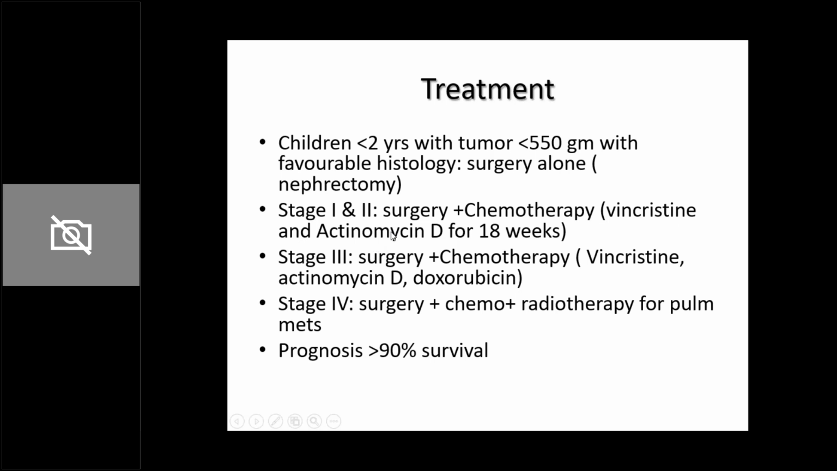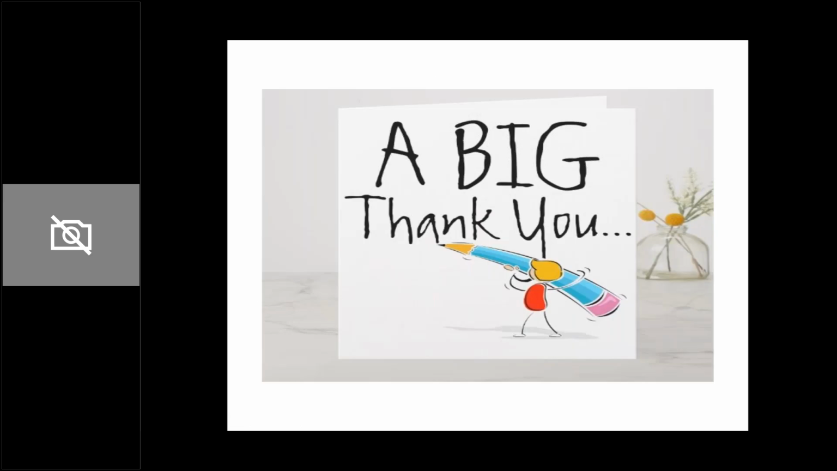So the treatment depends on the stage. Stage 1 and 2, you do surgery with chemotherapy. Stage 3, again surgery and chemotherapy, but for a longer duration. Stage 4 will entail surgery, chemo, and radiotherapy for pulmonary metastasis. The prognosis is very good for Wilms tumor, more than 90% survive.